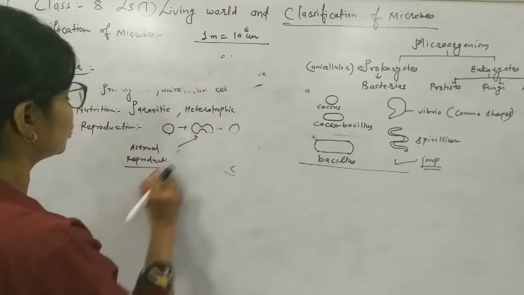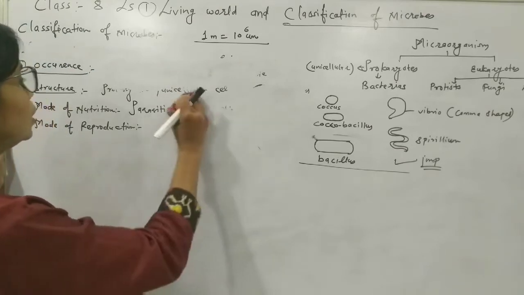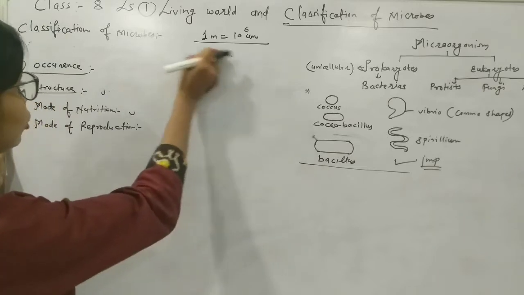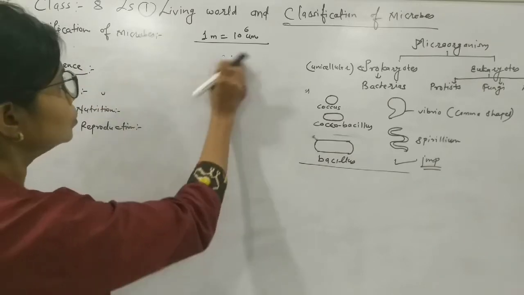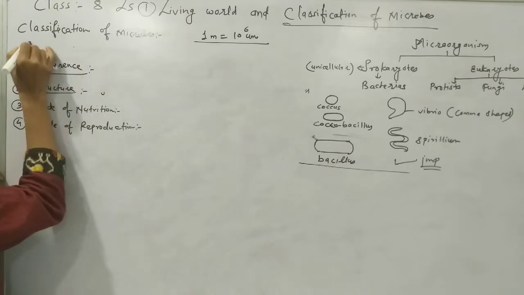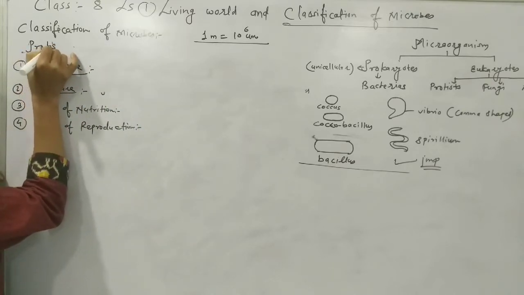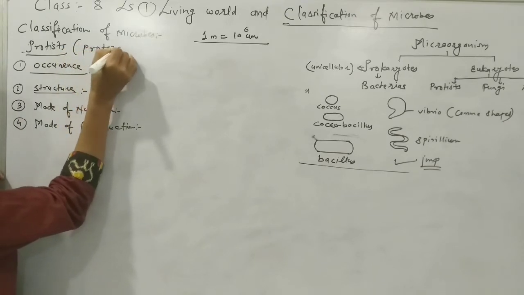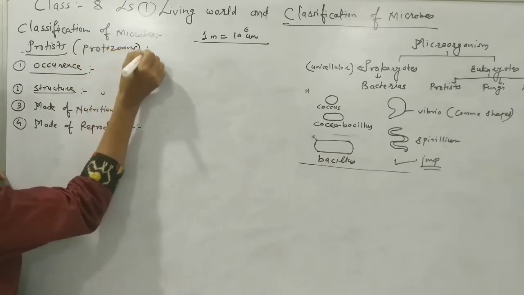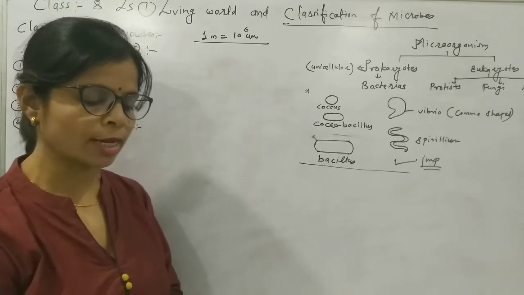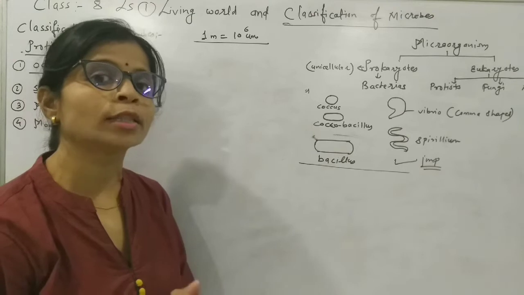Now protists are the pathogen, mostly the pathogenic microorganisms are there in the protist, and mostly protozoans are included in the protist. Now which are called as, or who are the protozoans?